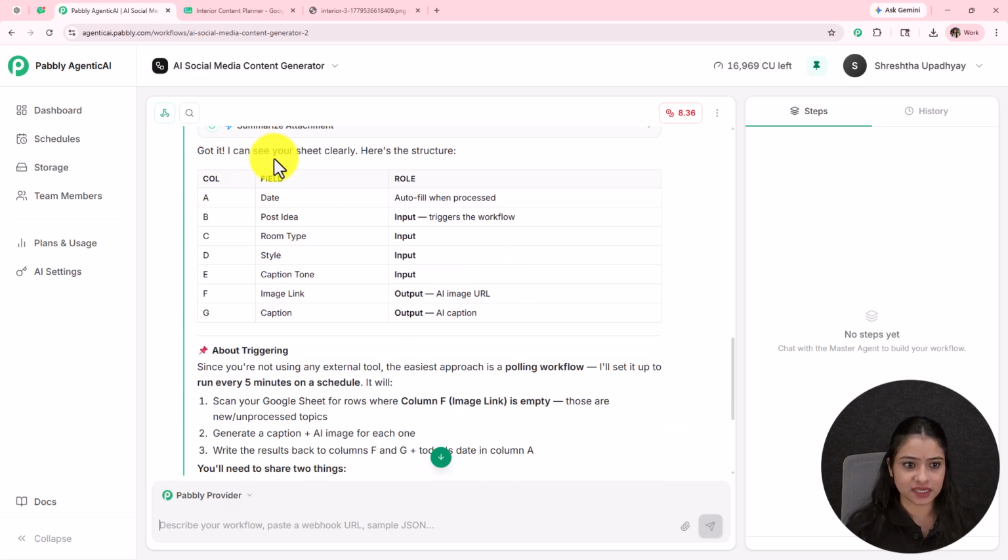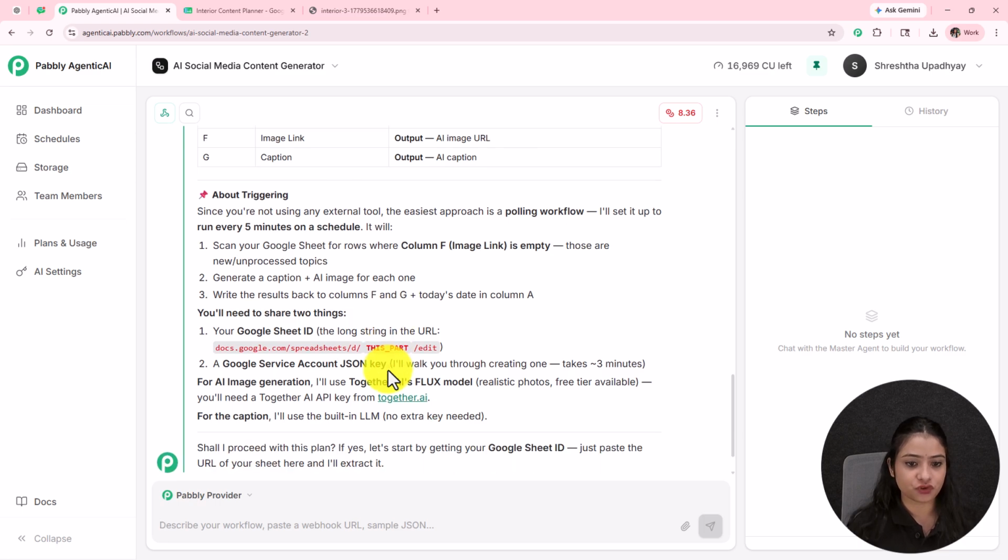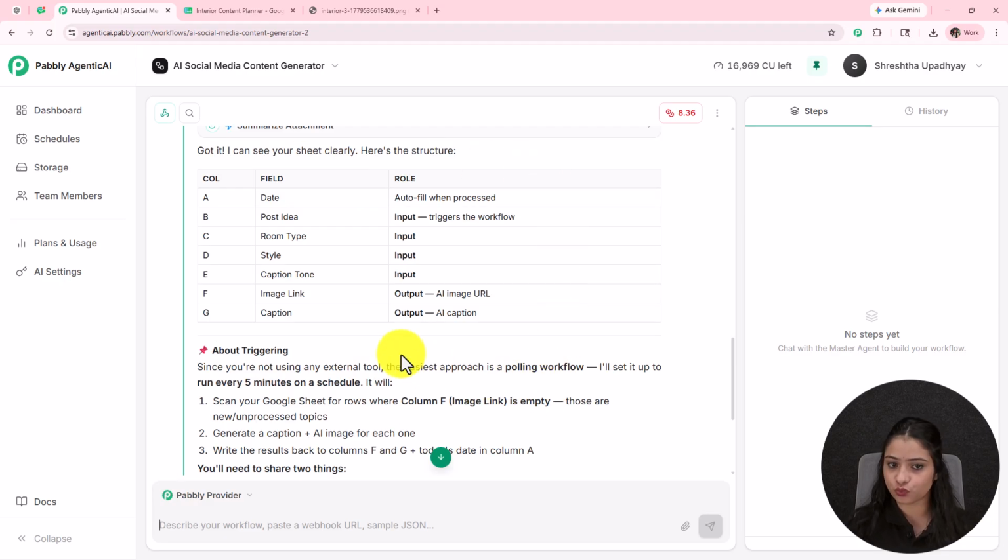Got it. I can see your sheet clearly. So these are the fields I have in my sheet. Since you are not using any external tool, the easiest approach is polling workflow. I'll set it up and run every 5 minutes on a schedule. Scan your Google Sheets for rows where column F image link is empty. Those are new unprocessed topics.